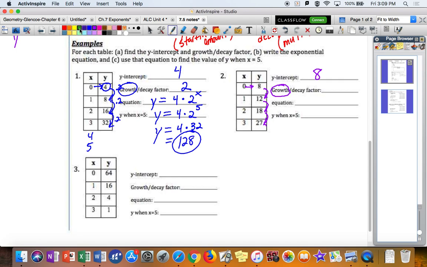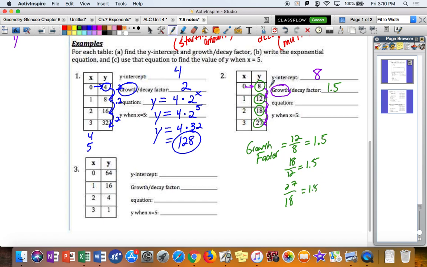Once you've identified that it's probably a growth factor, what you can do is take any 2 consecutive numbers, as long as the x values are increasing by the same amount. To get the growth factor, we will divide the second number by the first number, so 12 divided by 8. And when you do that, you'll see that your growth factor is 1.5. Now, just to demonstrate, that could happen between any 2 numbers. You could take 18 divided by 12, which is also 1.5, and 27 divided by 18 is also 1.5.